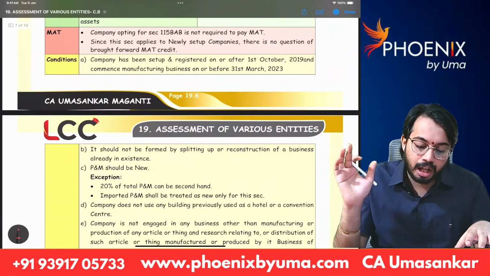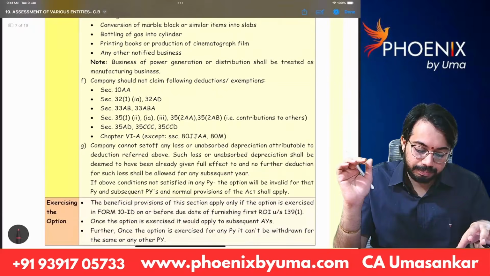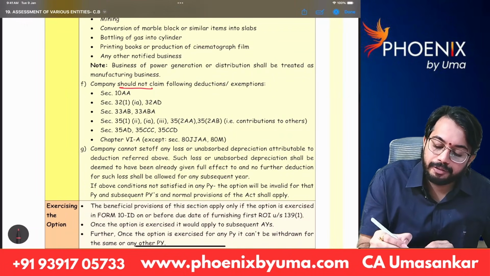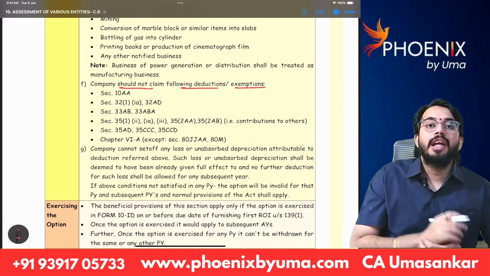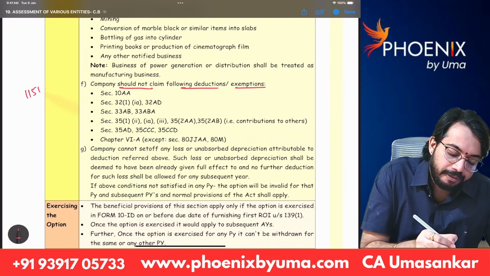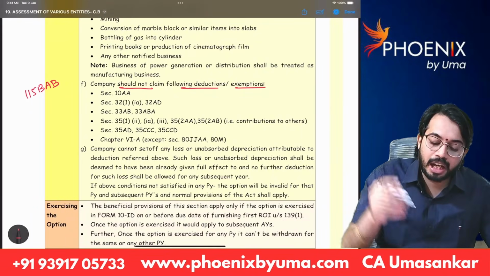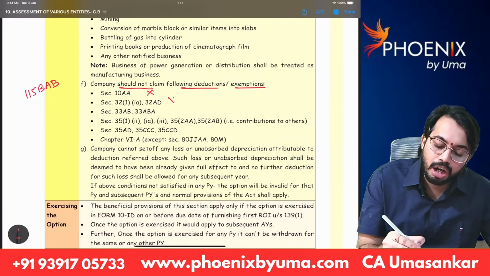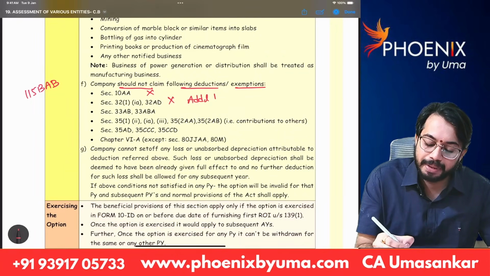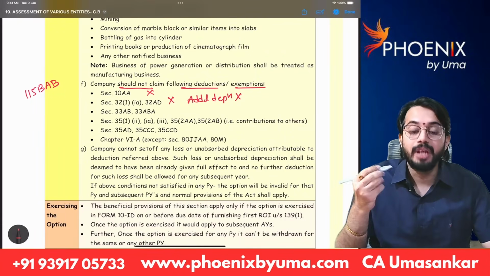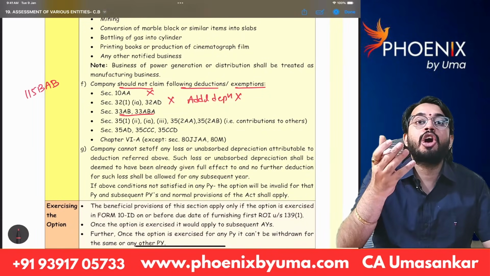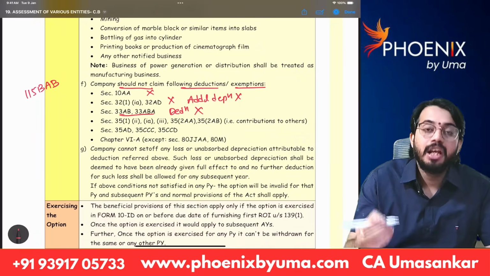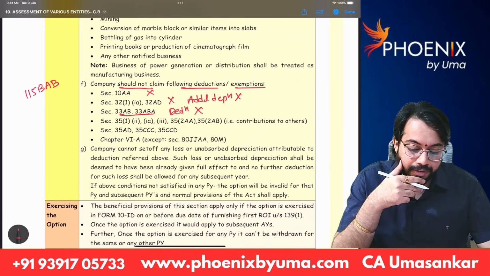What are the benefits that are not available? You can see, company should not claim following deductions or exemptions. If company is paying taxes under 115 BAB, then it cannot claim deduction under section 10AA. 10AA deduction is not available. It cannot claim additional depreciation. Additional depreciation benefit is not available. 33AB, 33ABA, tea, coffee, rubber reserve account. That deduction is also not available if company is paying tax under 115 BAB.